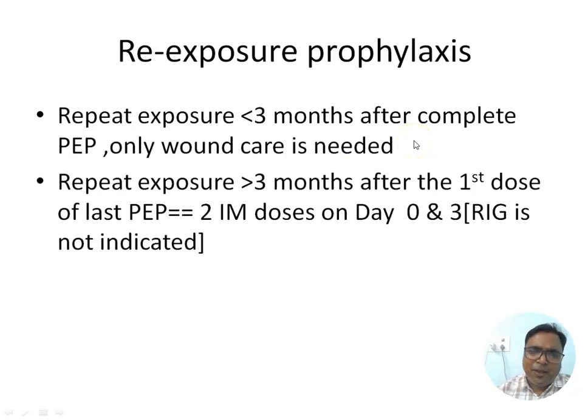Next, re-exposure prophylaxis. Repeat exposure less than 3 months after complete PEP, then no need to give further anti-rabies vaccination. Only local wound care is needed. Repeat exposure more than 3 months after the first dose of last PEP, then 2 doses on day 0 and day 3. This we have to remember. Less than 3 months of complete schedule, then only wound care. More than 3 months after the first dose of the last PEP, 2 IM doses on day 0 and day 3. Rabies immunoglobulin is not indicated.